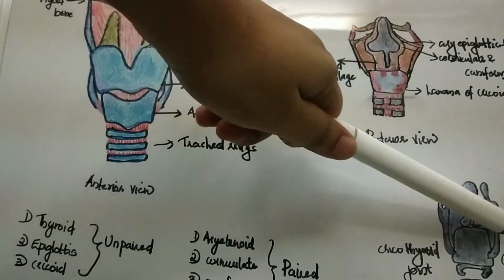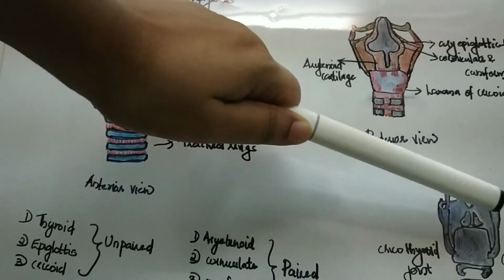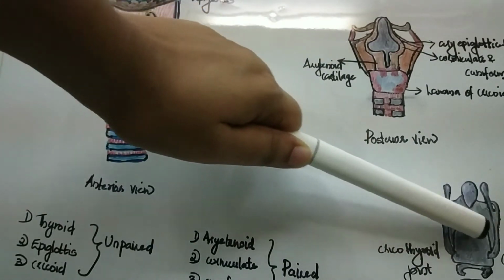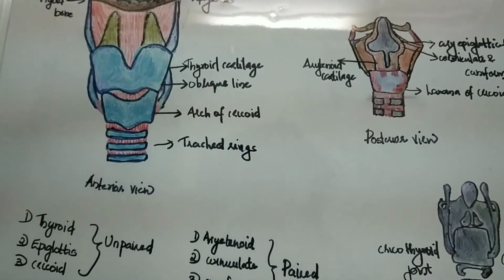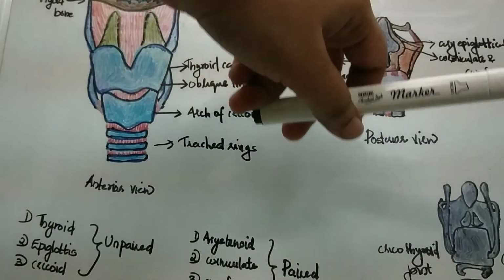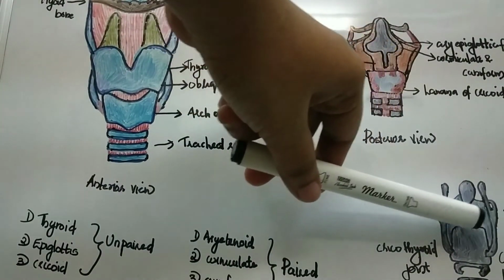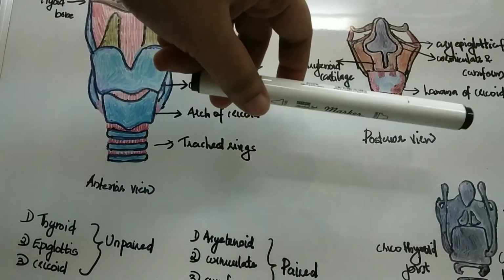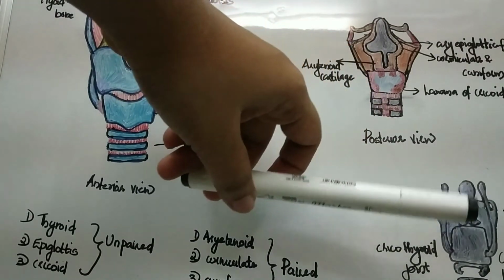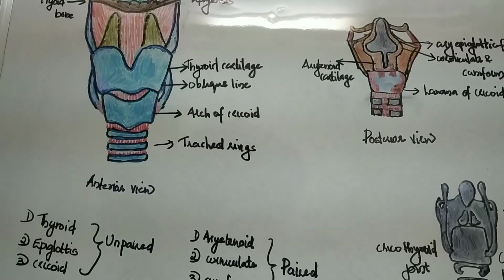The base of the arytenoid cartilage is concave and articulates with the lateral part of the upper border of the cricoid lamina. It has three surfaces: the anterolateral surface, the medial surface and the posterior surface.